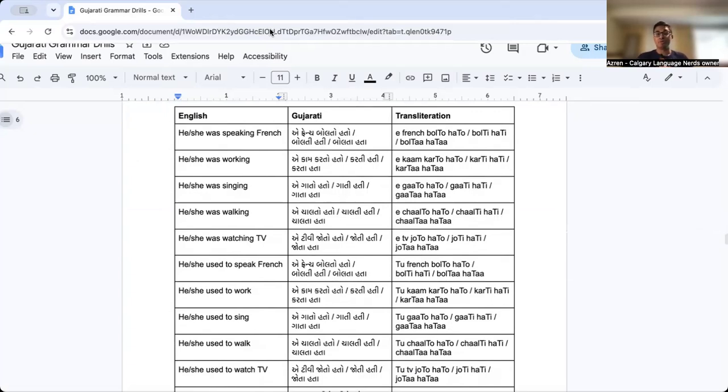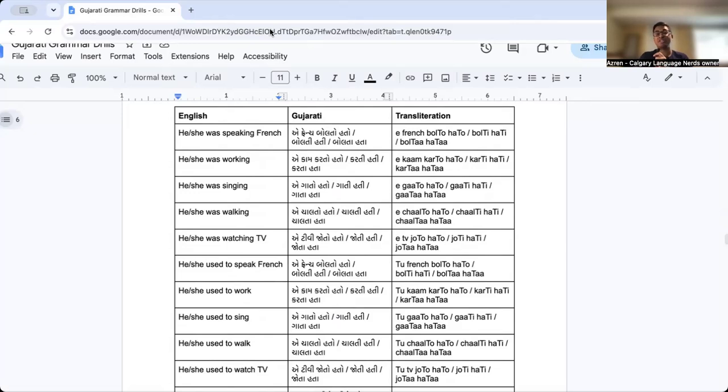E French bolto to, he was speaking French, masculine. E French boltiti, she was speaking French. E French boltata, he or she was speaking French, but showing them respect. And again, as before, if we switch to the used to, like he used to speak French or she used to speak French, e French, it's still the same thing. E French bolto to, e French boltiti, e French boltata. I'll read each of these out just so you can hear the pronunciation one more time, then we'll look at the next page. So he was speaking French.